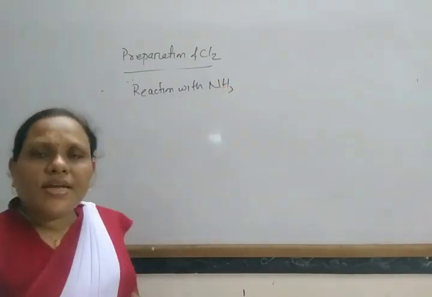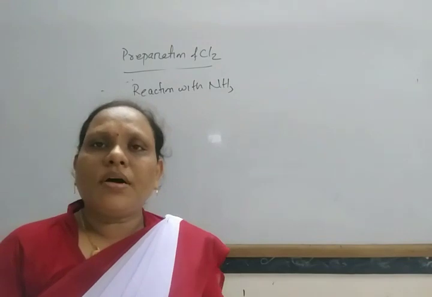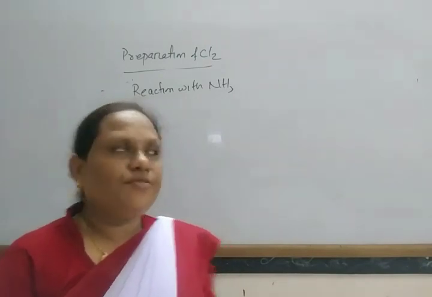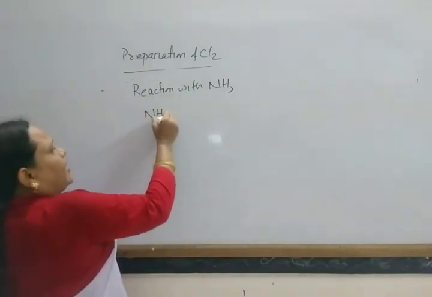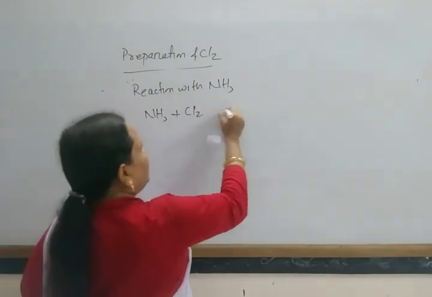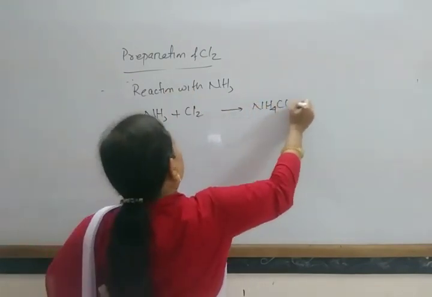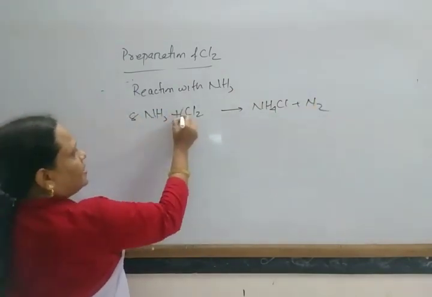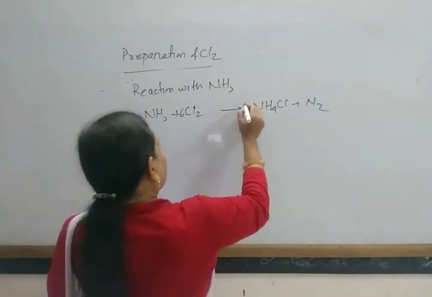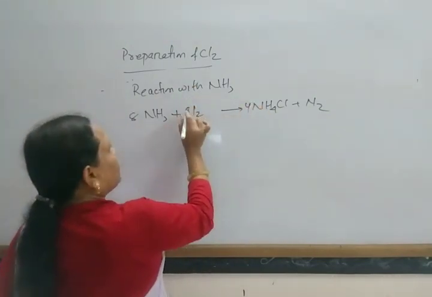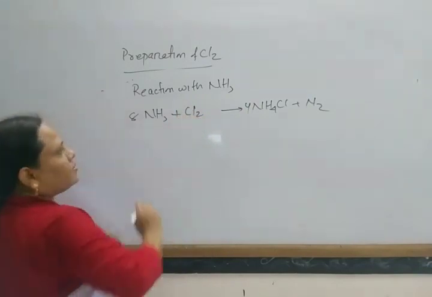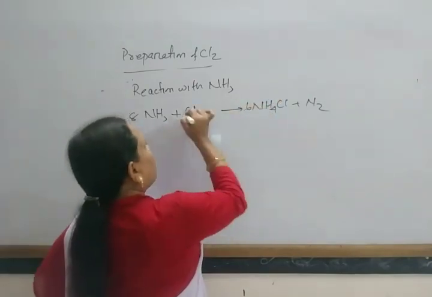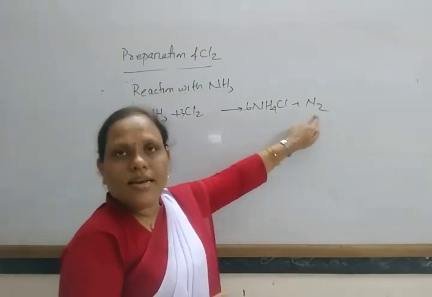When chlorine reacts with excess ammonia, it forms ammonium chloride, but if excess chlorine is used, the product is different. 8NH3 plus 3Cl2 gives 6NH4Cl plus N2.